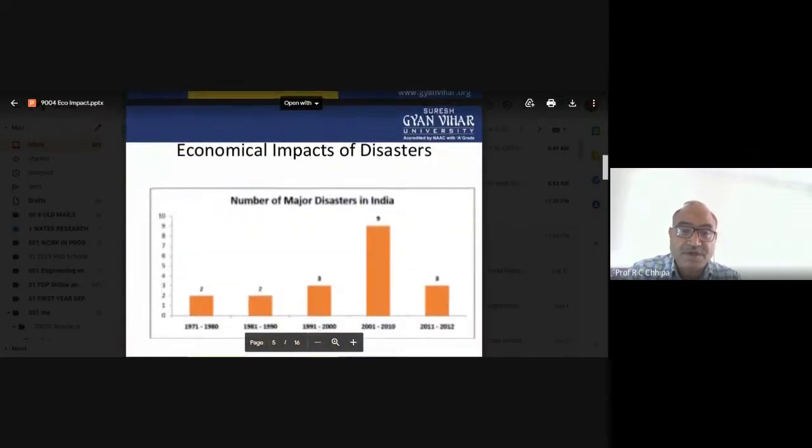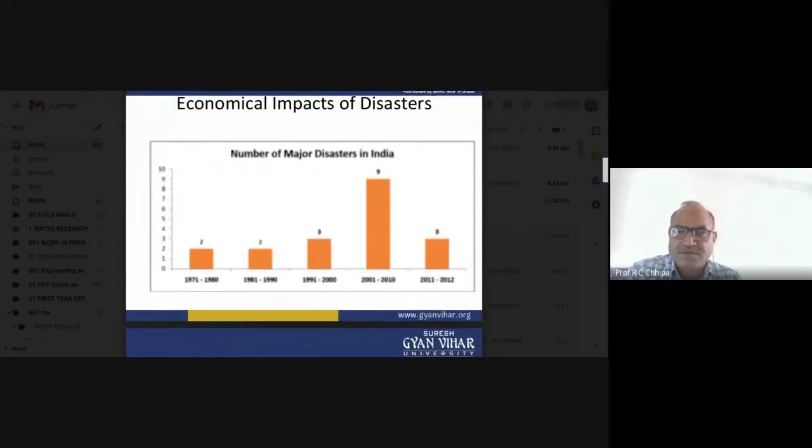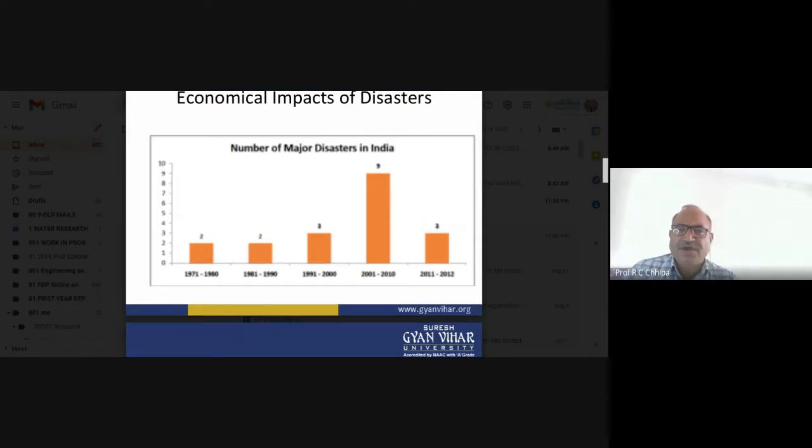So definitely, let's see one of the graphs of major disasters in India. These are some of the biggest. From 2001 to 2010, there are nine big disasters, including that one. The 2001 one was the Bhuj.